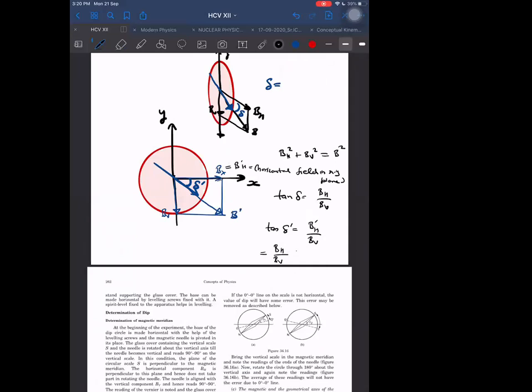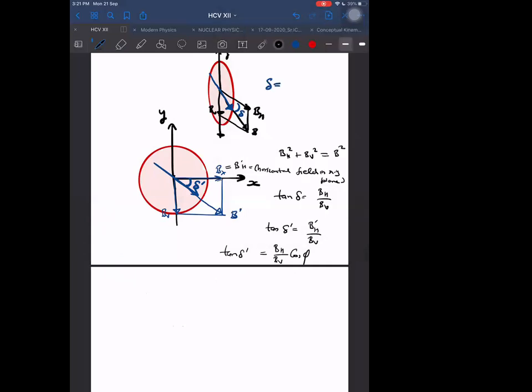Let us call it cos phi. That is tan delta dash, which further comes out to be equal to... Now we know tan delta dash can be written as tan delta into cos phi. What is cos phi here?